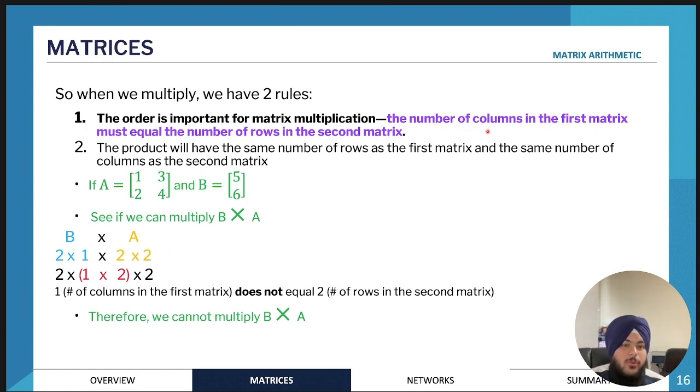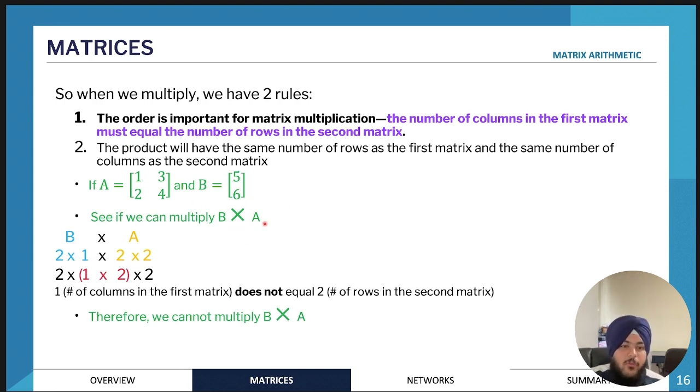The essential rule is that the number of columns in the first matrix must equal the number of rows in the second matrix. This is really important. So essentially, if we had matrix A and we wanted to multiply it by matrix B, or the other way around, B times A.